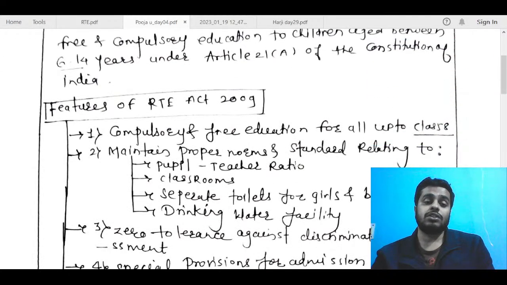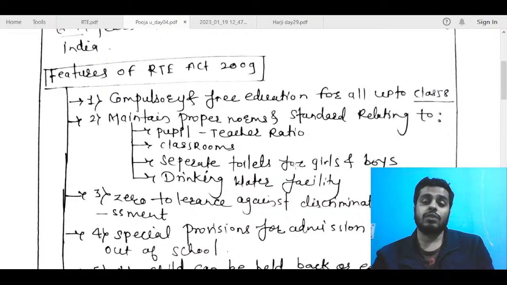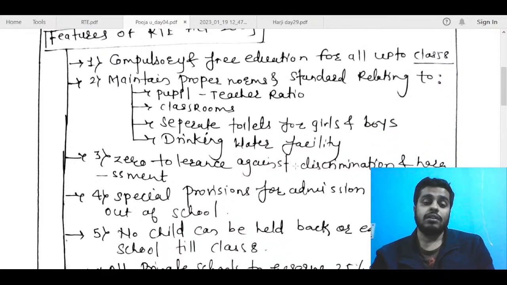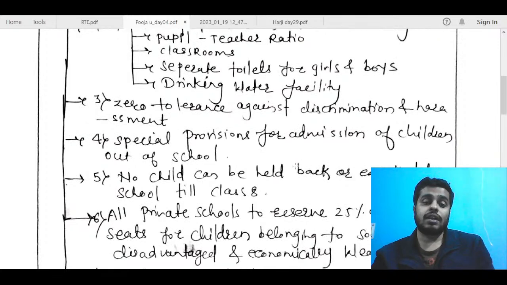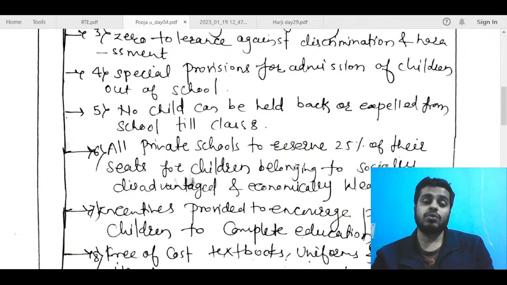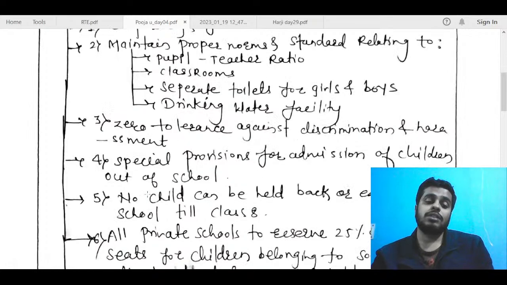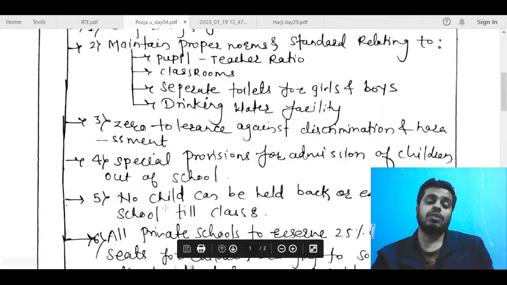After that, features of the RTE Act. Let us see. Compulsory education, okay. Maintain proper norms and standards relating to pupil-teacher ratio, okay. Zero tolerance against discrimination and harassment. Special provisions for admission of children out of school. No child can be expelled. Okay, no, I think this point number 5 is incorrect. No child can be held back or expelled from school has been removed.